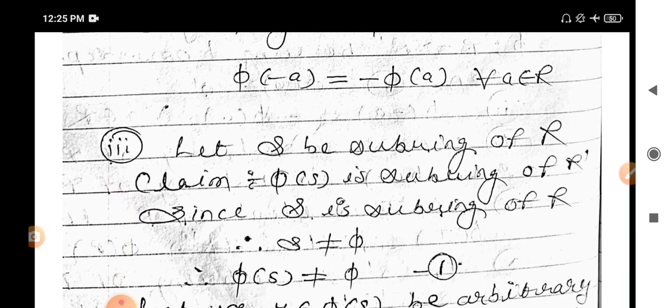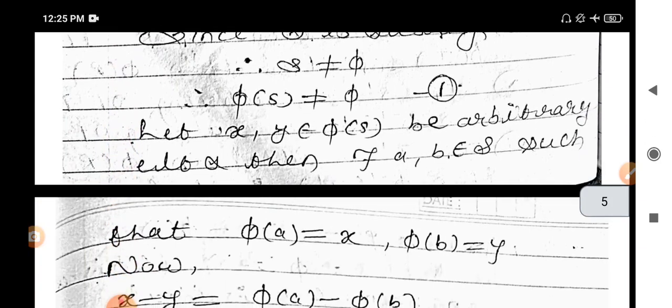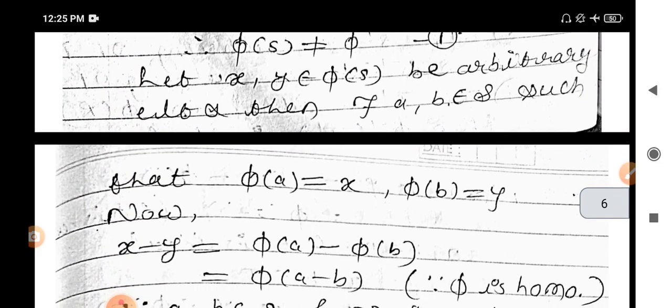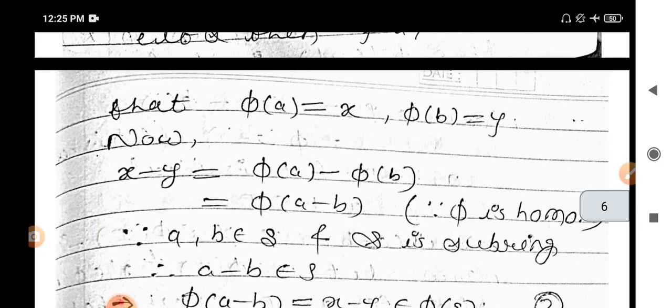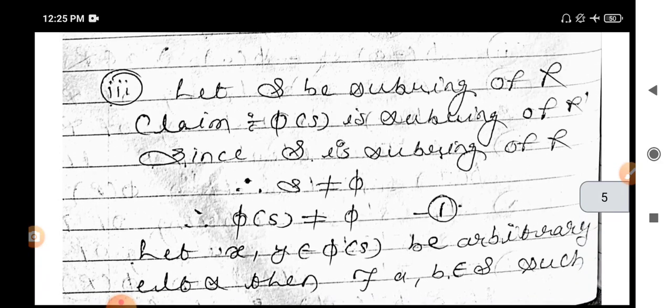Next, given information is that S is subring of R. Then we have to prove that phi of S is subring of R dash. Now what is the definition of a subring? It is a non-empty subset which satisfies the properties. That is first property, if A and B belong to that subring, then A minus B belongs to that subring, and if A and B belong to the subset, then A into B also belongs to that subset. Now what is the subset? S is a subring of R. This is actually given to us. What do we have to prove? Phi of S is subring of R dash.